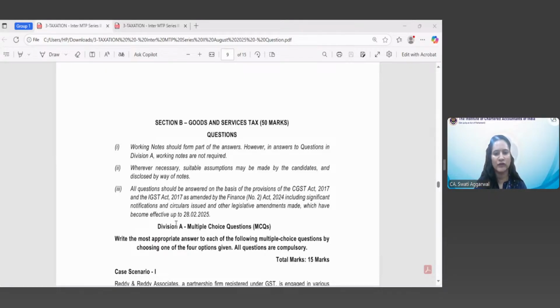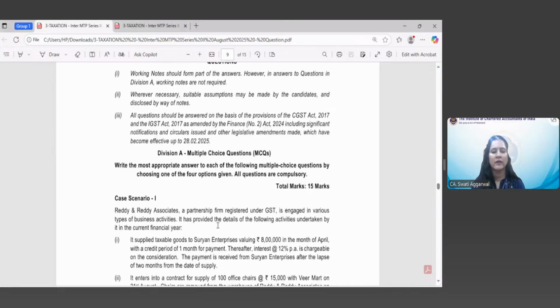So let us go through the case scenario. I am reading the case scenario and simultaneously I will highlight the key points which you need to keep in mind, how to read it, how to interpret it, and then we will look at the questions which are asked in the exam, and then we will answer them.